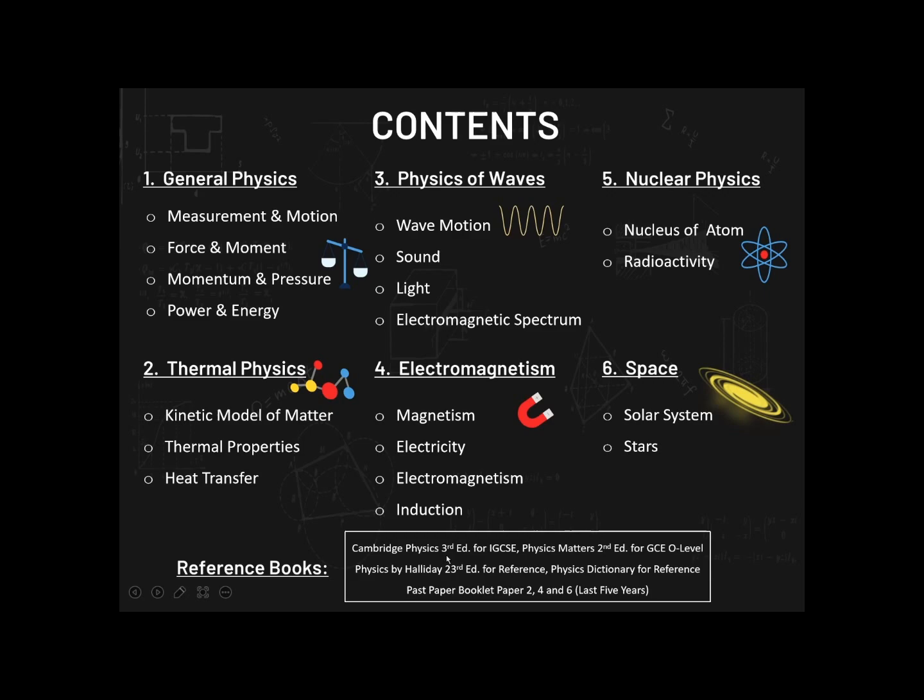For me, Cambridge Physics third edition was kind of a little boring, but the space block was very amazing in that, which you won't be able to find in Physics Matters perhaps. Not of the similar interest. And then I also use Physics Halliday, which is the 23rd edition, for reference. It's the master book for physics. It is both used for elementary as well as advanced and college physics.